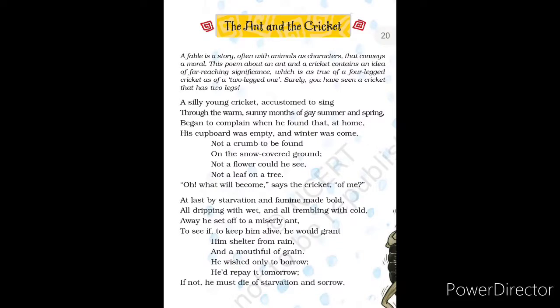Here, the cricket realizes that the ground was covered with snow. As you have seen the cricket in the video clip, the ground was completely covered with snow. There was not even a crumb. Crumb means a piece. Not even a crumb of food was to be found. Everywhere it was covered with snow. Nor could he see any flower or any leaf on the trees. He couldn't see any leaves, plants, or flowers on the trees.